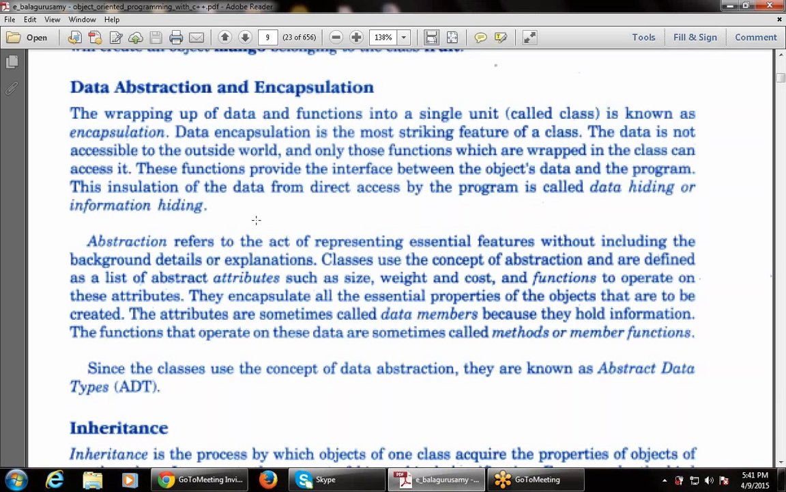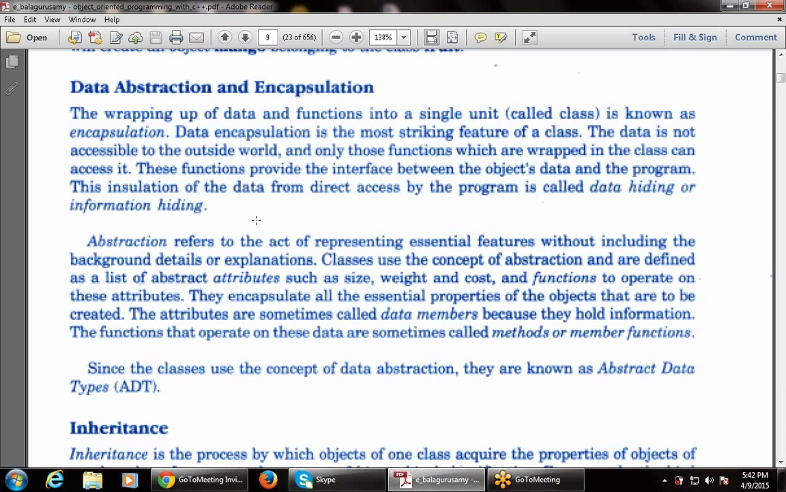weight, cost. As I told you, a class contains data as well as the functions. So classes use the concept of abstraction, that means the data will be collected in one place, and there are various attributes like size, weight, cost. These are the various concepts defined in a class, and the functions, that is, the functions to operate on these attributes. They encapsulate all essential properties of the objects that are to be created. Encapsulate means binding the various properties of the object that are to be created.